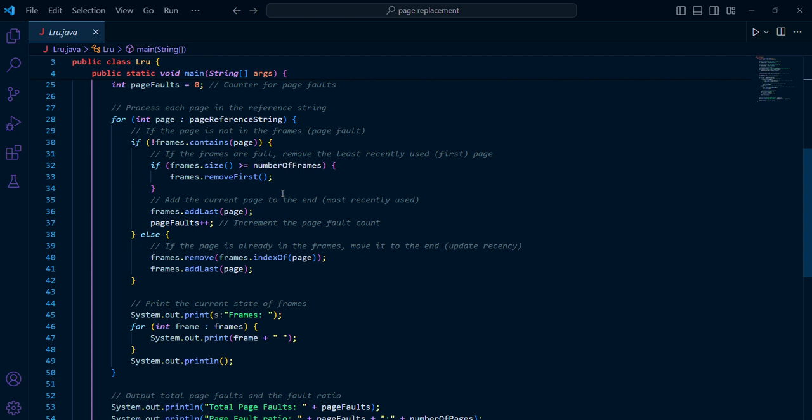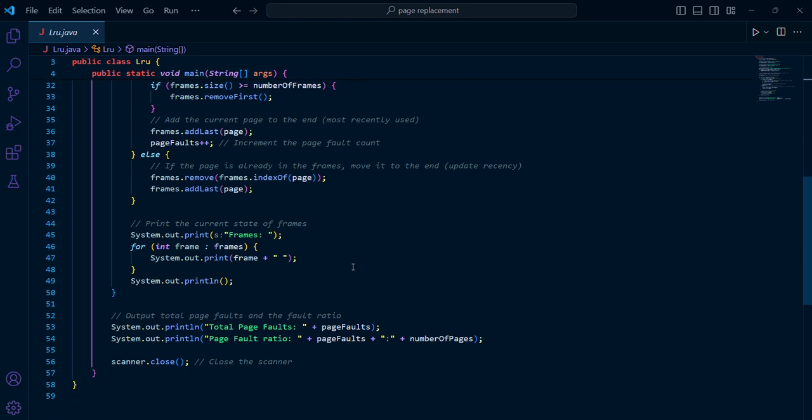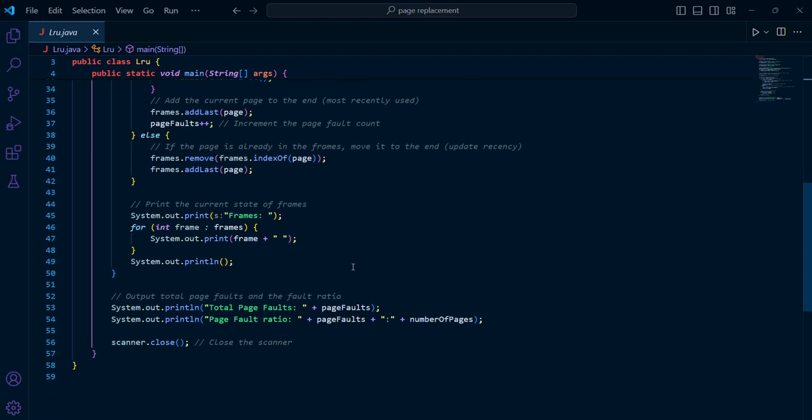If the page is already in the frame, move it to the end of the frames. After that, print the current state of the frames. And in the last, display the total page fault and page fault ratio.